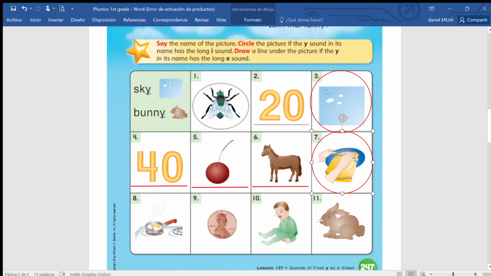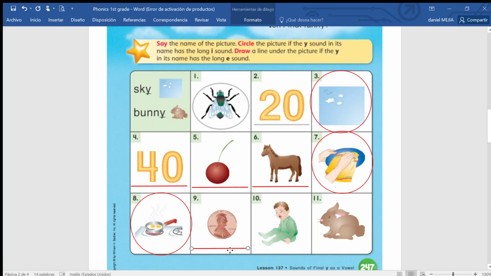Good. Let's continue with number 8. What is it doing? Fry. Freír. Fry. What sound does it make? The long I. So you are going to circle it. Number 9. Penny. Penny. What sound does it make? The long E. Good. So you're going to underline it.